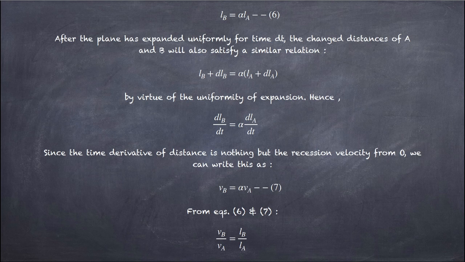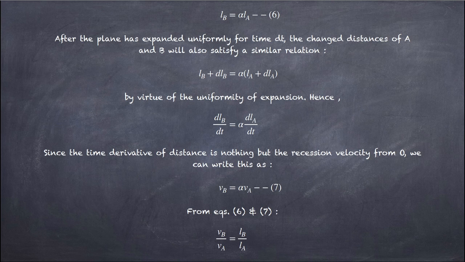After the plane has expanded uniformly for time dt, the changed distances of A and B will also satisfy a similar relation: LB plus DLB is equal to alpha times (LA plus DLA). By virtue of uniformity of expansion, we get DLB, the rate of change of LB, is equal to alpha times the rate of change of LA. Since the time derivative of distance is nothing but the recession velocity from point O, the observer, we can write this as VB is equal to alpha VA.